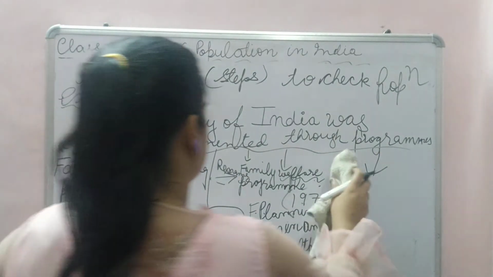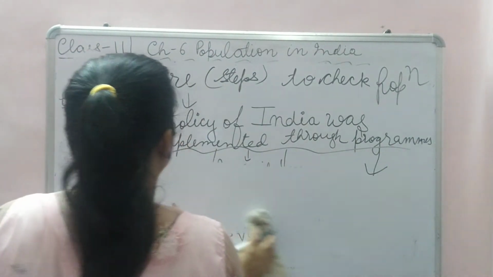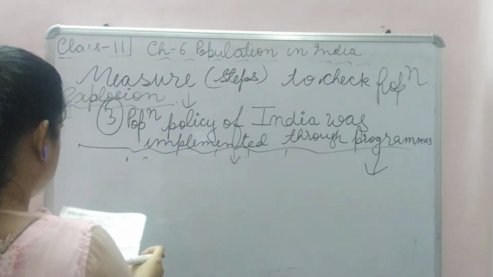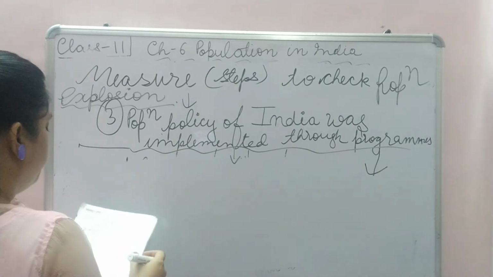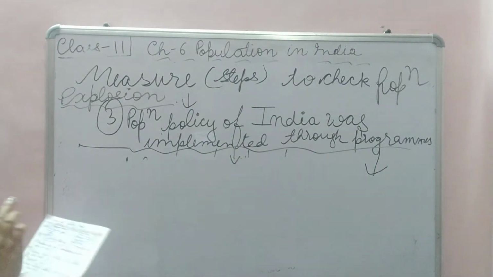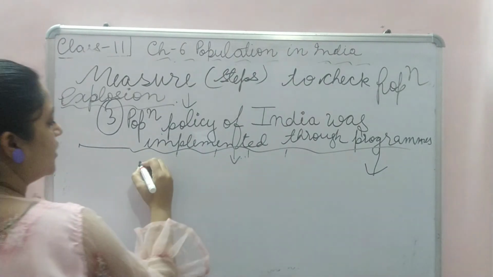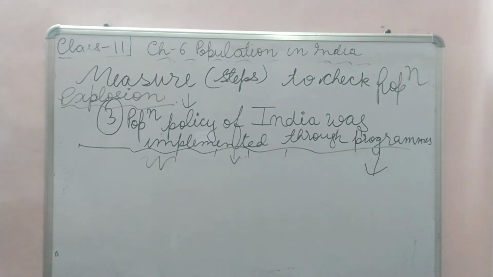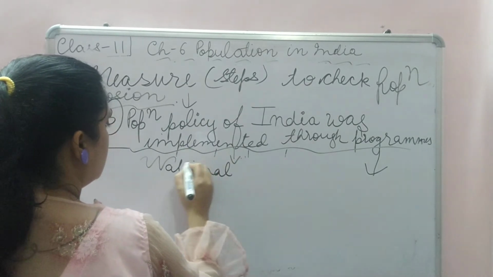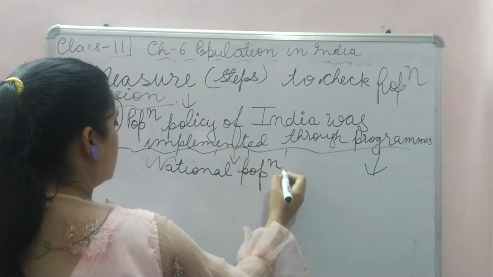Okay, now we will do the third one. In the programs of the government, the third thing is population policy. We did family planning. Now we will do the National population policy, which is very important and has very good features, which included welfare, planning, everything in it.